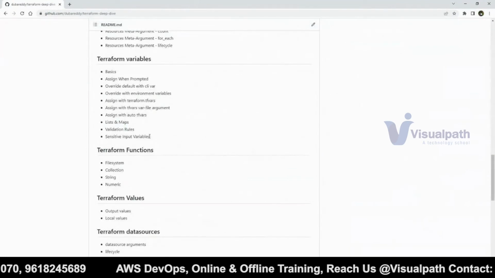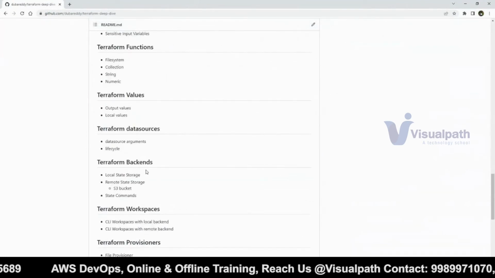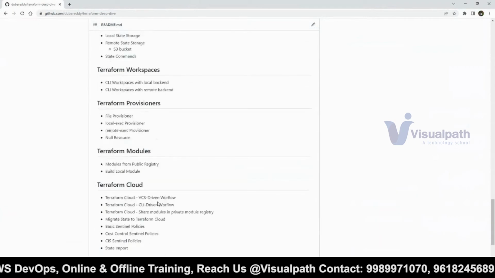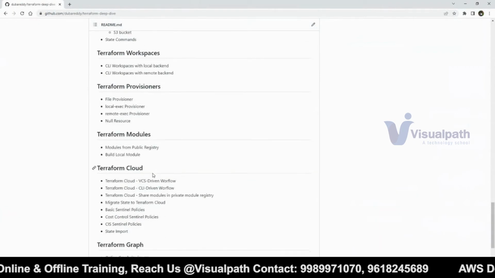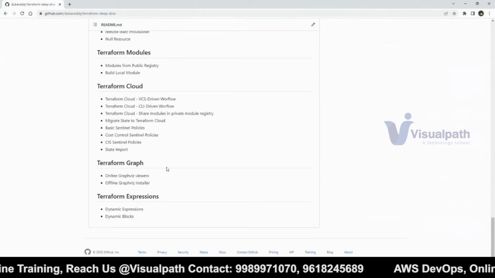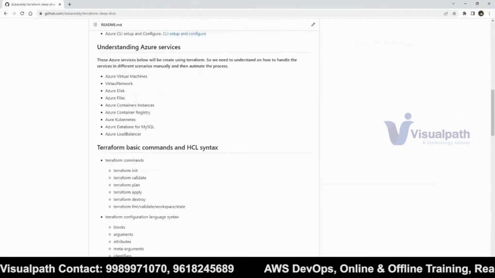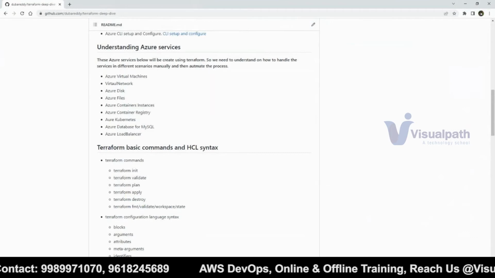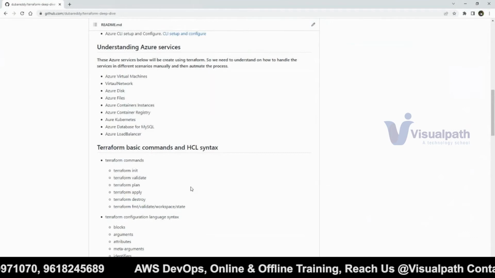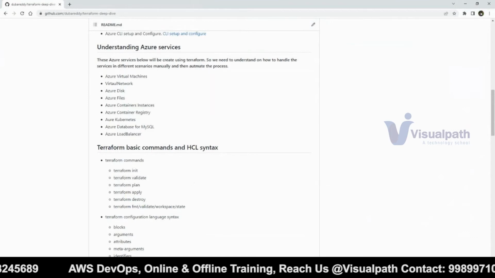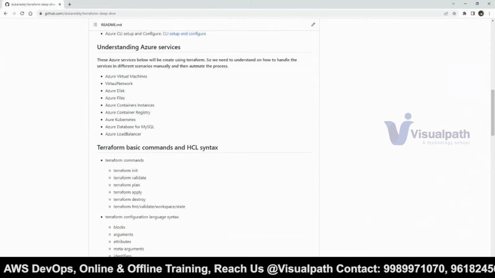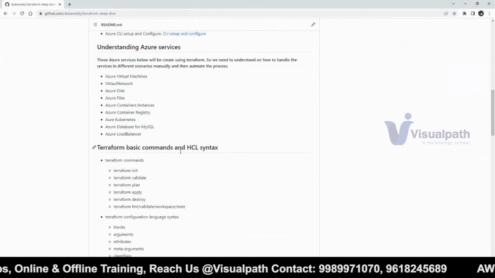Variables, functions, values, data source, backends, workspace, provisioners, modules, Terraform cloud, Terraform graph, Terraform expressions. I hope this is enough to be learned, and that's what we have. I hope I answered your question. Yes, Sudhir, thank you.